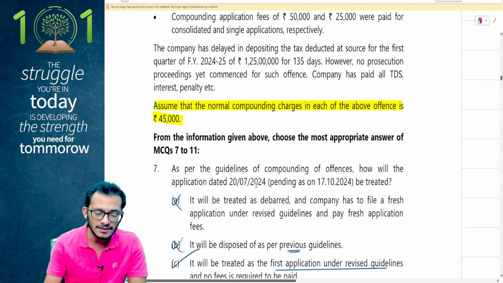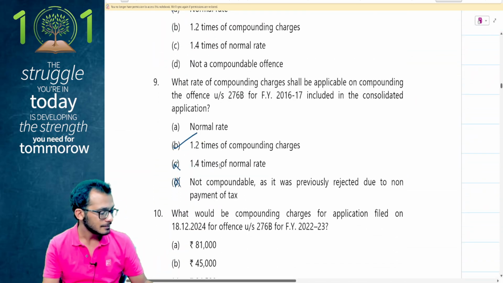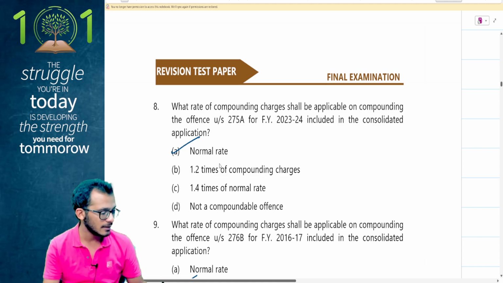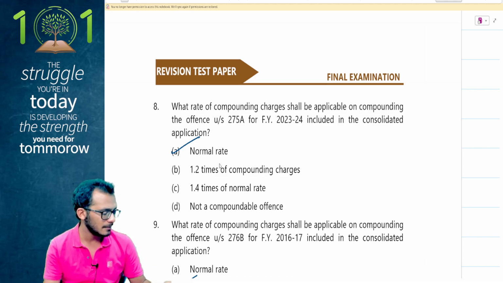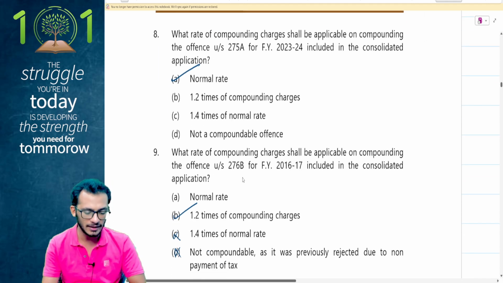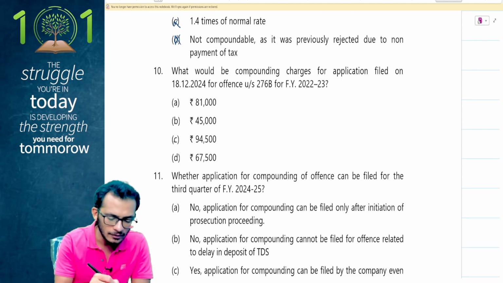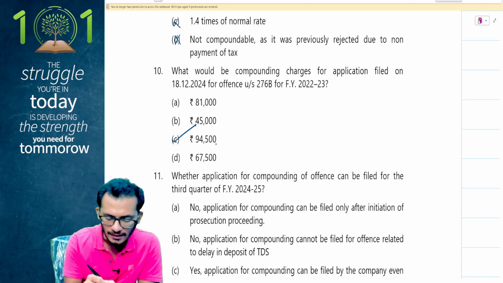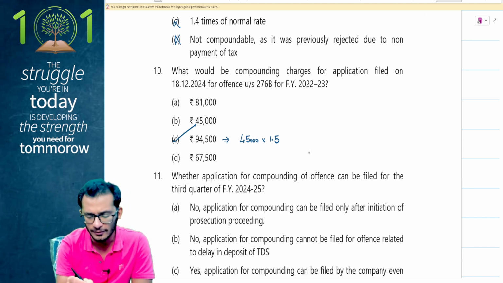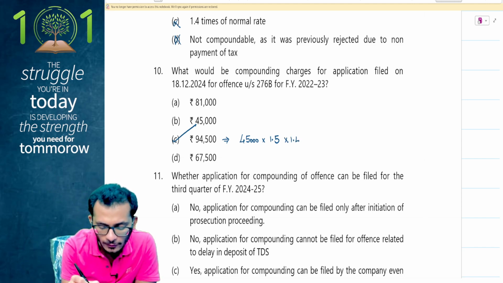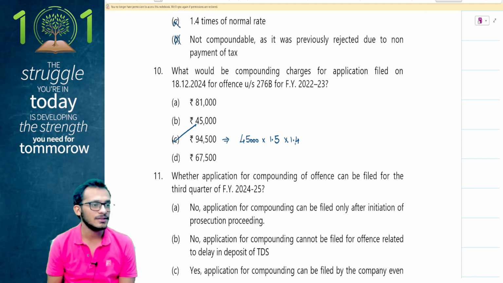On that understanding, how much am I going to be taxing? I think the normal charges were 45,000. You add another 50%, so it becomes 67,500. This gets multiplied by 1.4 times, and therefore the answer becomes 94,500. Option C is the right answer. So how does this get operated? It is 45,000 into 1.5. Why into 1.5? Because I'm adding an extra 50% into 1.4 for the third offense as a charge.